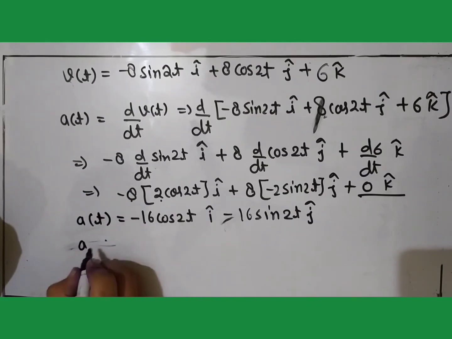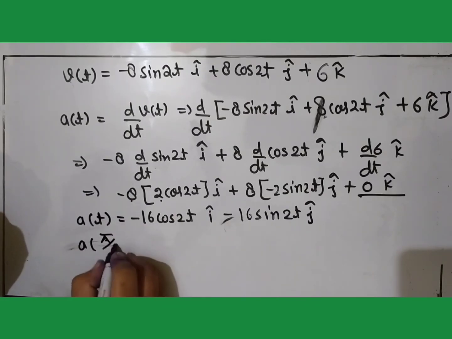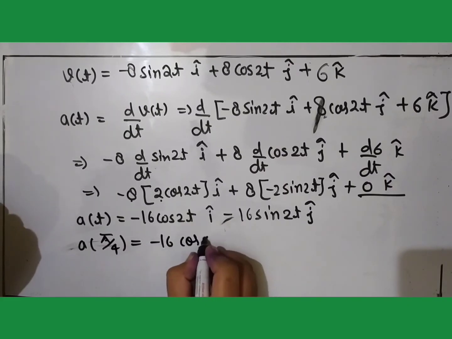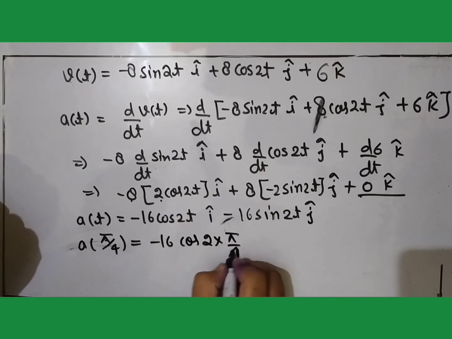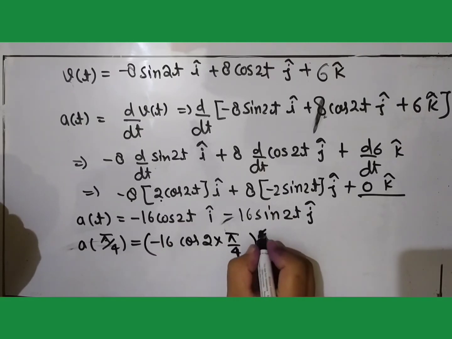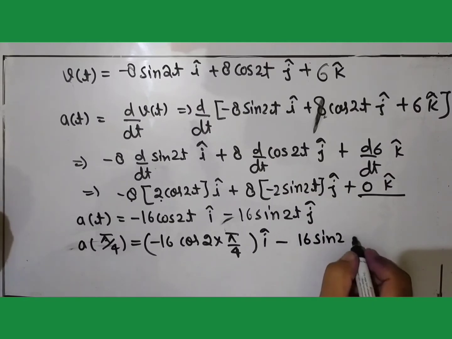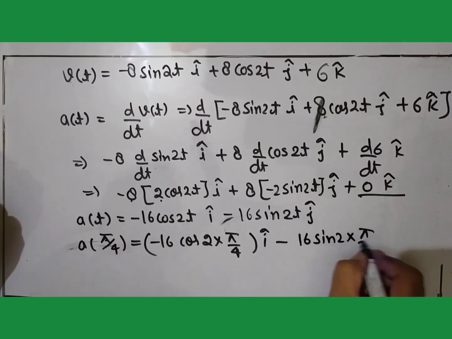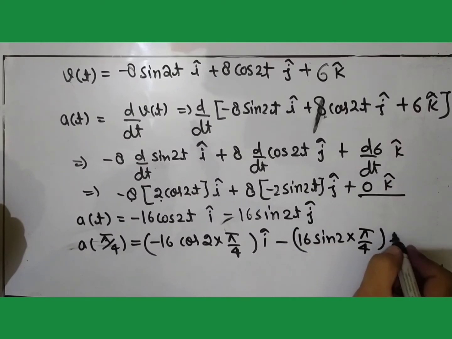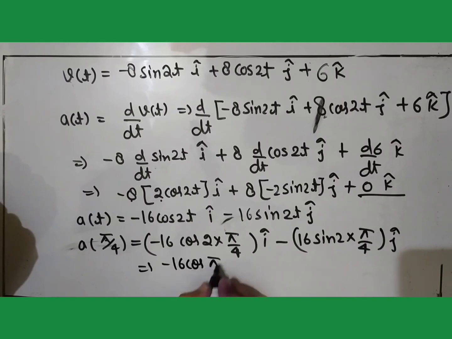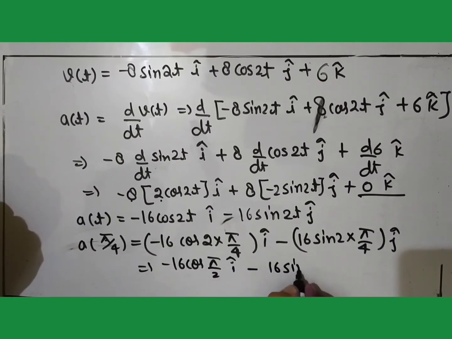Now we have to calculate acceleration at t is equal to pi by 4. So we can put t is equal to pi by 4. It will become minus 16 cos 2 into pi by 4 along i cap, minus 16 sin 2 into pi by 4 along j cap. So it will become minus 16 cos pi by 2 i cap minus 16 sin pi by 2 j cap.